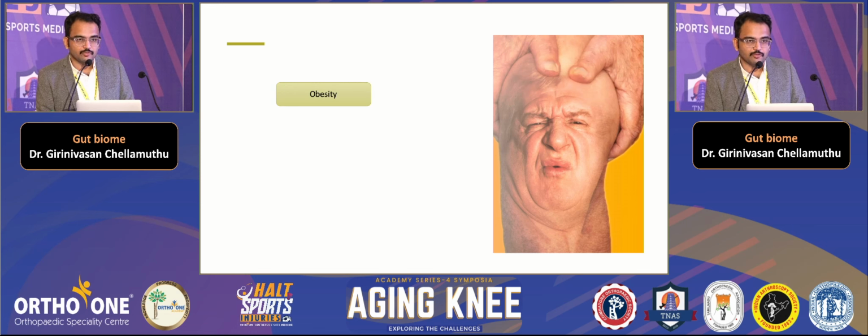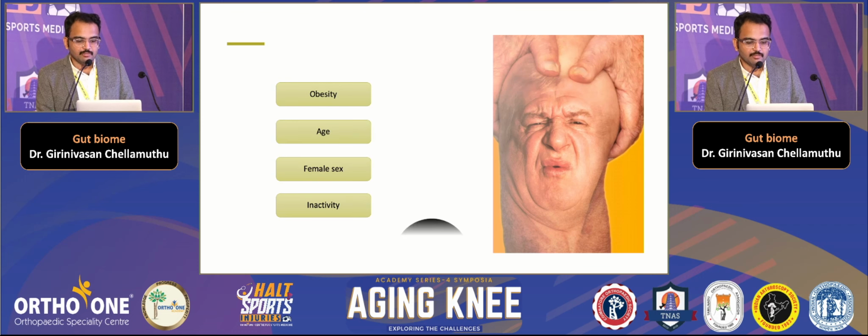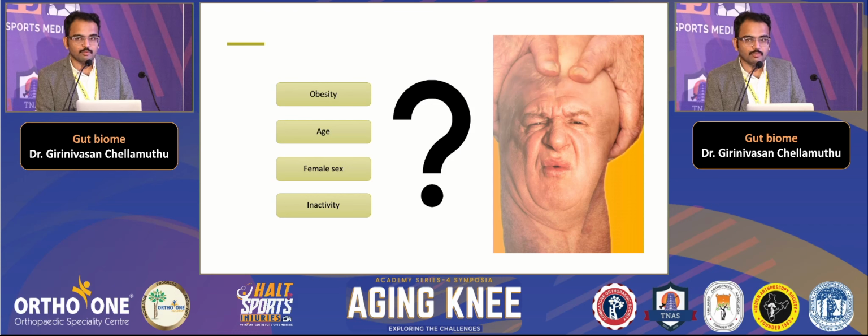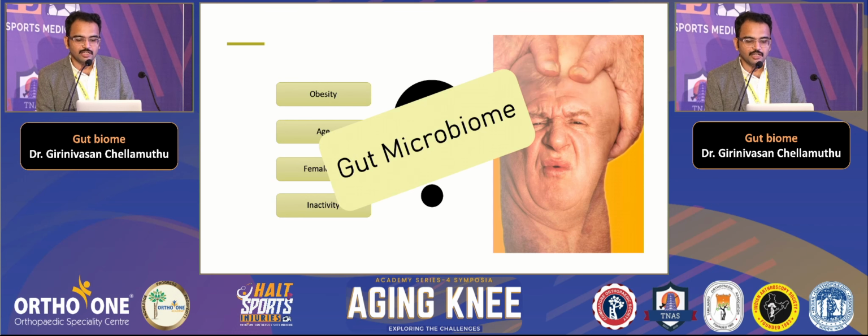So a number of factors, as we already know, have been taught to us from the MBBS days, like obesity, age, female sex, and inactivity. But how do they act? Probably all are multifactorial. A recent pathogenetic mechanism that is coming up is the involvement of the gut microbiome. Something called the gut-joint axis is being disturbed.